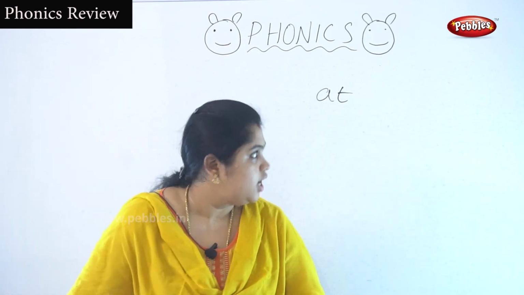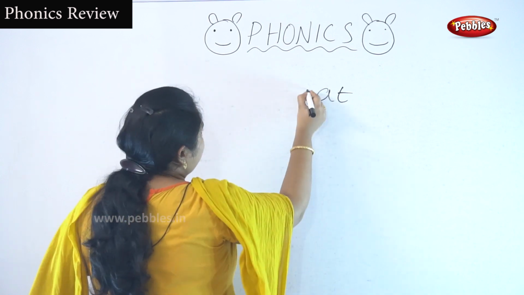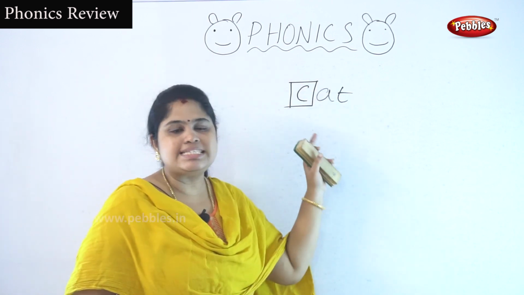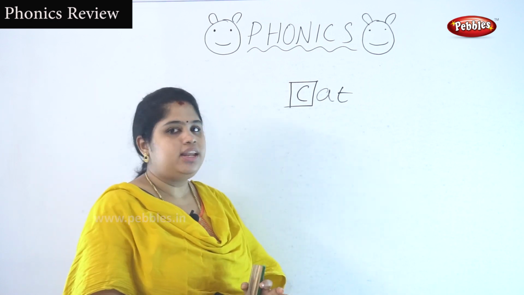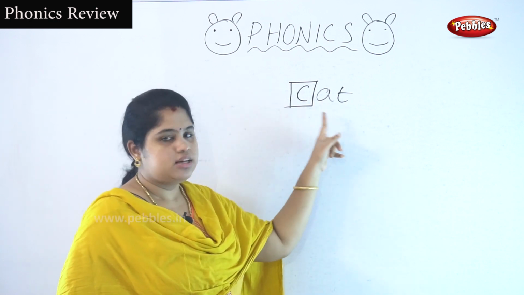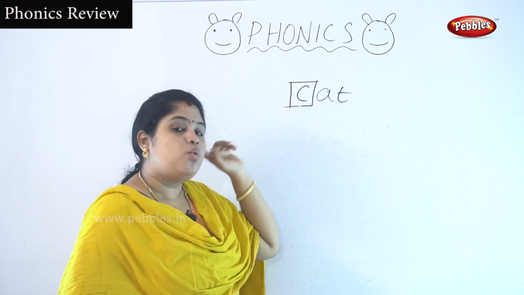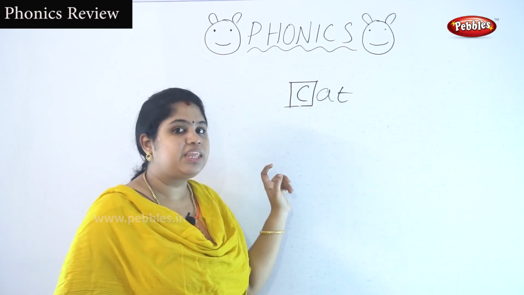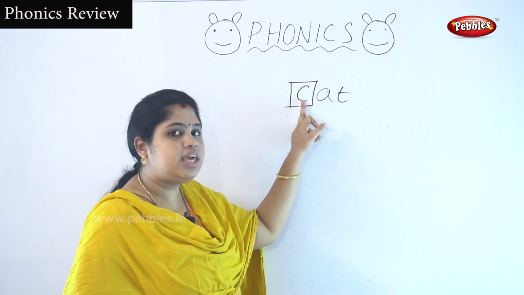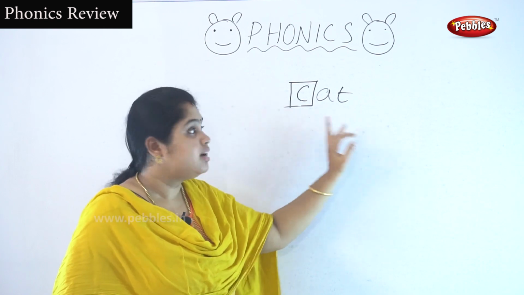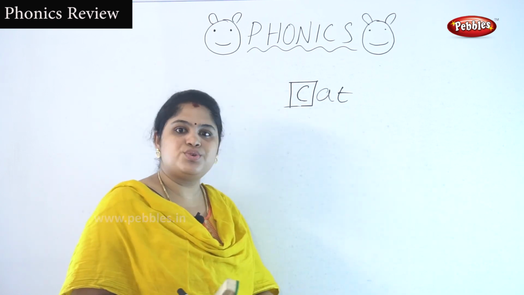At. Very good. If I add C in this box, then this is AT, at. What is this? This is C. Very good. What is the sound of C? K. Very good. K, K, at. Cat. Okay, you are able to read it, isn't it?